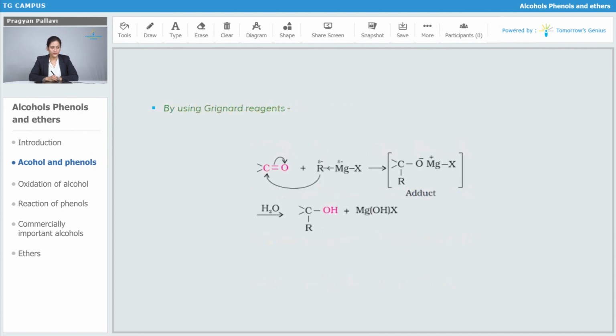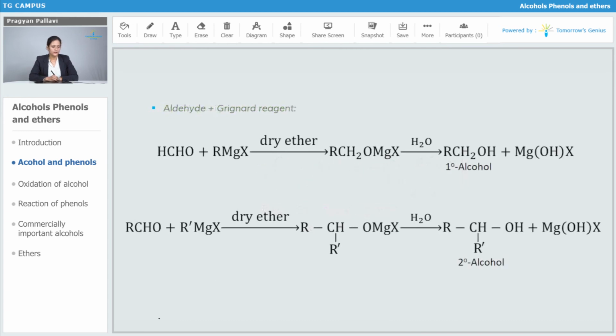By using Grignard reagents also we prepare alcohols, where we are having this keto group and RMgX is going to form adduct, and then by hydrolyzing we are going to get the product alcohol as well as MgOHX. Then if we have formaldehyde in presence of Grignard reagent in dry ether, and then by hydrolyzing we get primary alcohol. When we have RCHO, any other aldehyde, again by using R prime MgX, where R and R prime can be different alkyl groups, then it is going to give secondary alcohol.